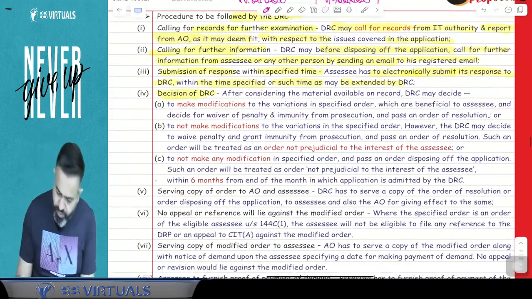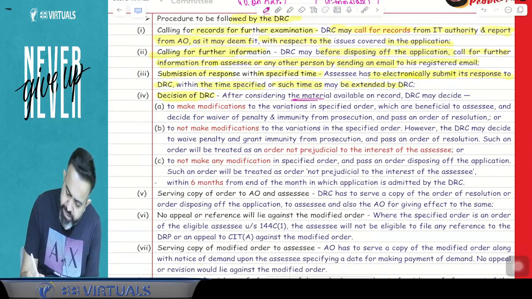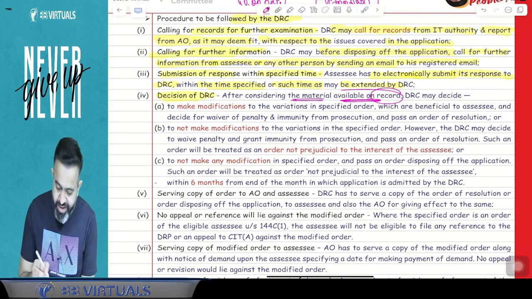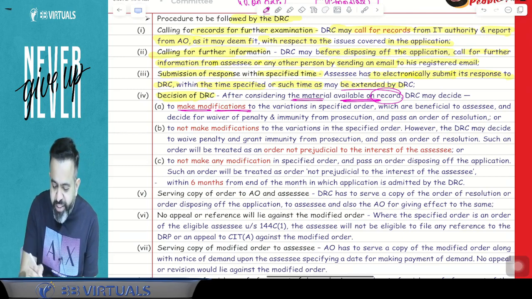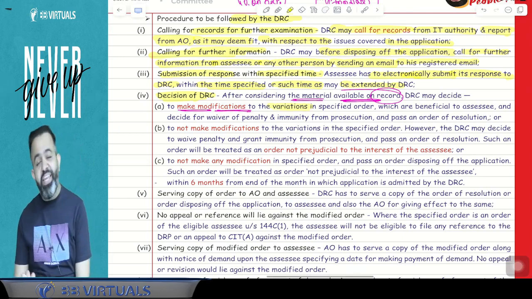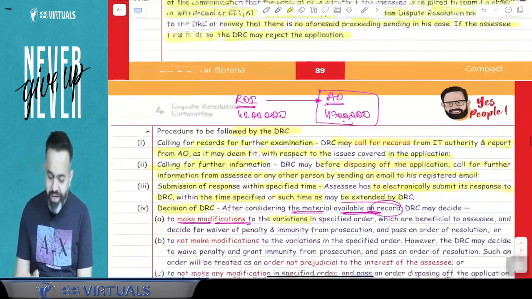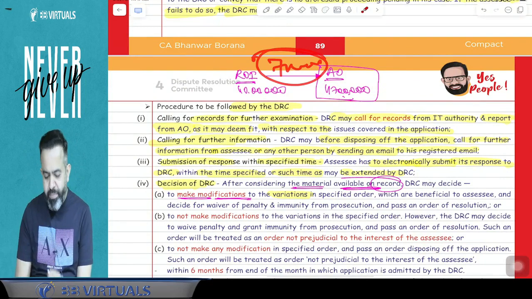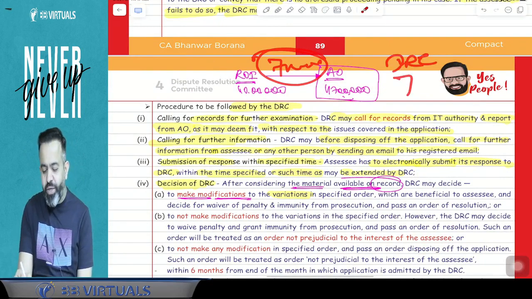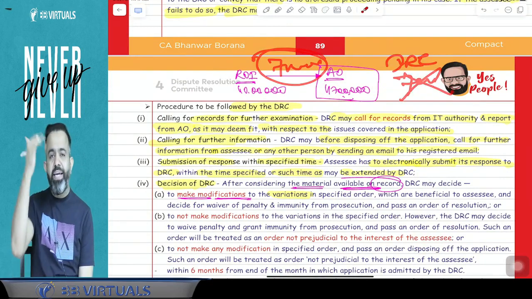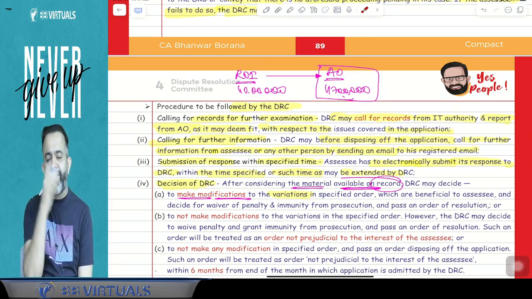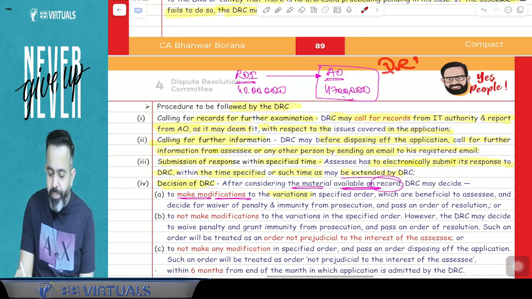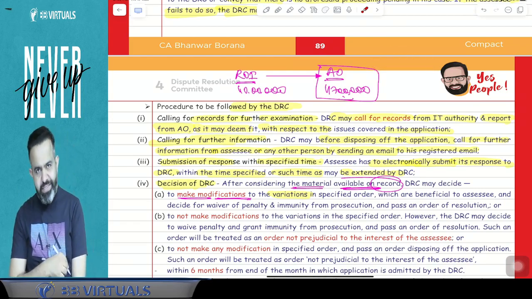What can the DRC do? After considering the material available on record, the DRC may decide to make a modification in the variation. Suppose the AO made a variation of 7 lakh. The DRC may say, okay, your 7 lakh is removed, or the 7 lakh is reduced to 3 lakh or 2 lakh or 5 lakh or whatever. So the DRC can modify that 7 lakh variation.